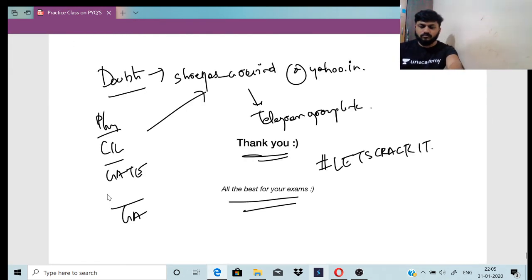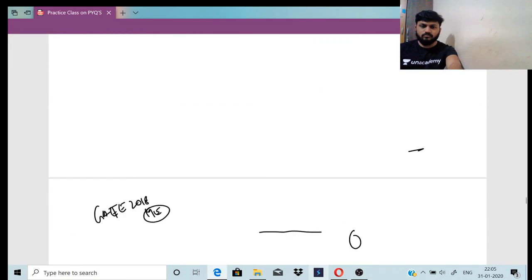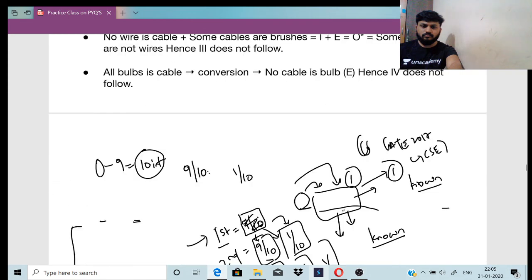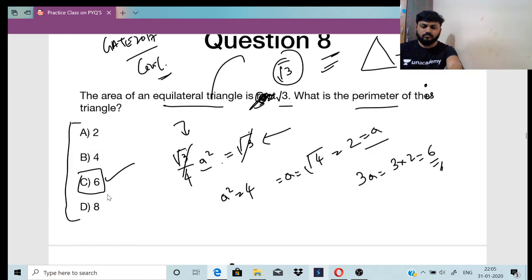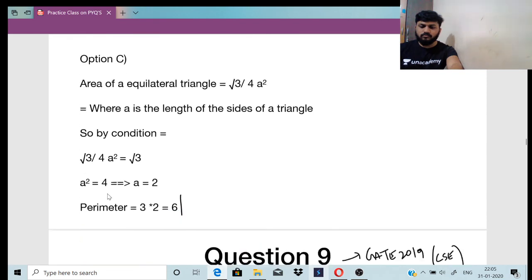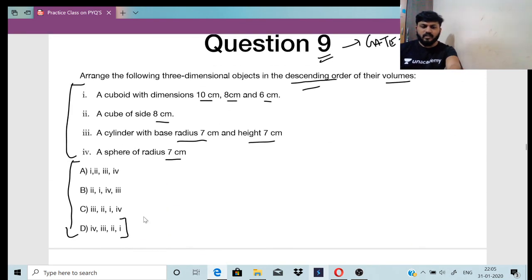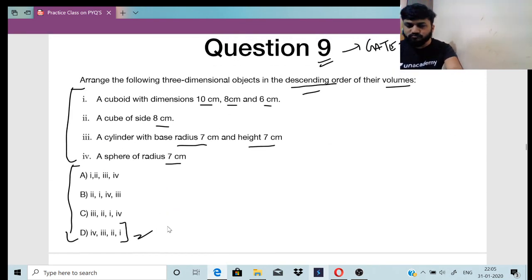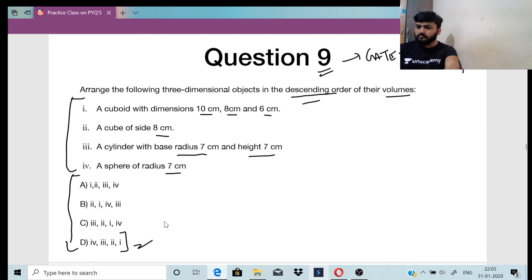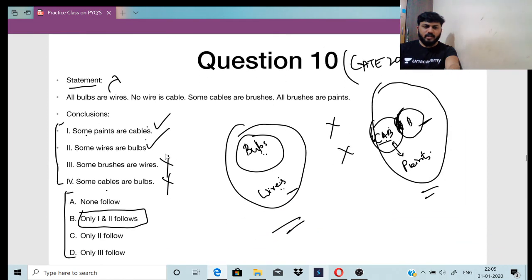Question 9, D was the answer for it. Okay, question 10, B was the answer for it.